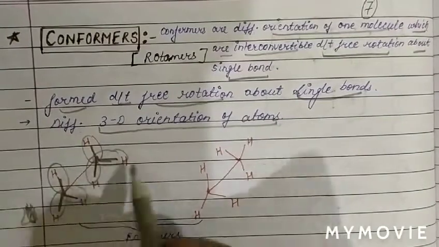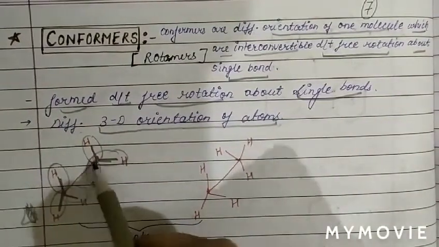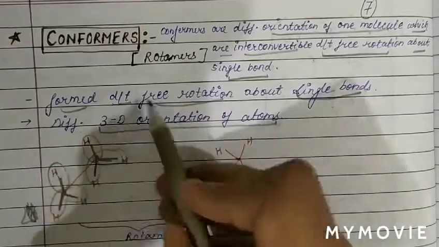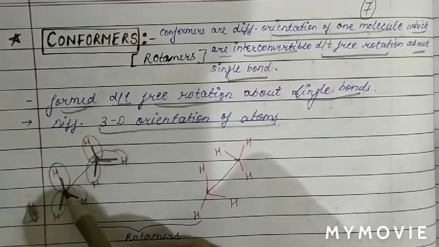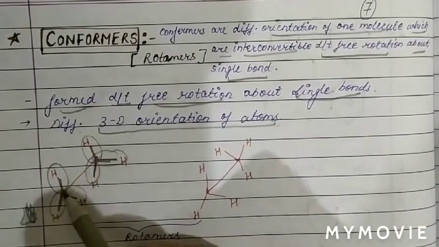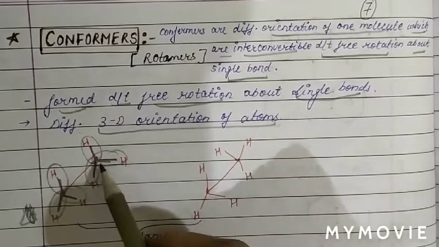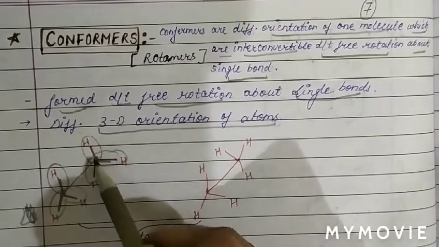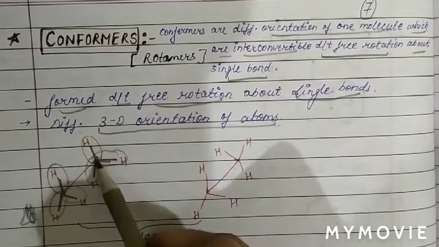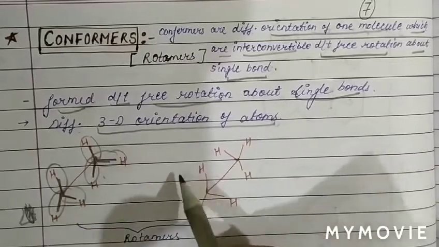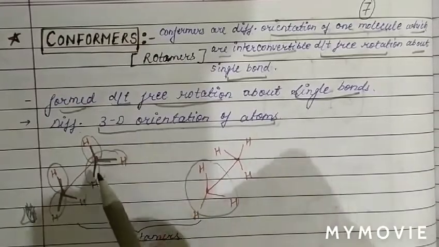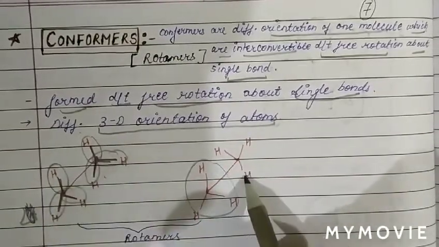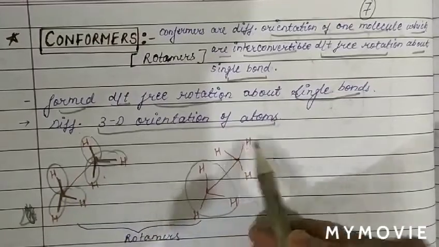Now we can change the orientation because rotation about the carbon-carbon single bond is possible. So basically conformers are formed due to free rotation about a single bond. When the rotation changes, this carbon-hydrogen bond will come below, and these two bonds come above the plane. This part will remain as it is, while the above carbon-hydrogen bond comes below, and the below two carbon-hydrogen bonds come above.